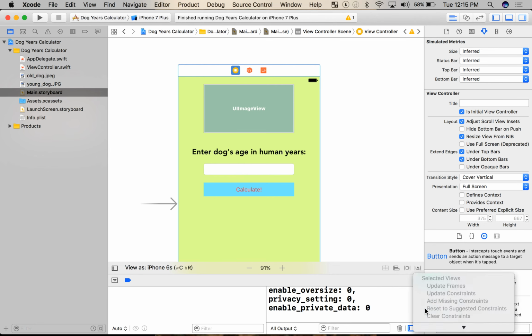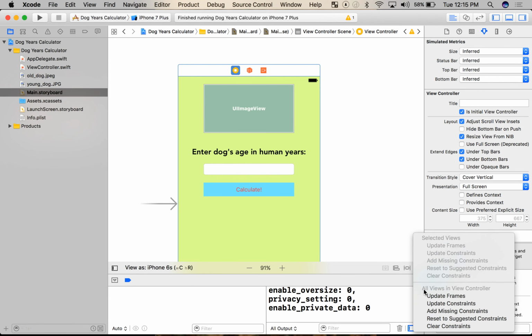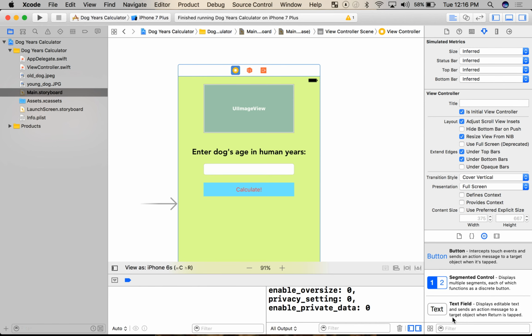Click it. And if I scroll down, notice I'm inside of all views in View Controller. And I can add the constraints that I don't have, but sometimes if you add constraints, you can have too many constraints and they can conflict. So for instance, if I told it I want you to be 10 from here, and I also said I want you to be 100 from here, it doesn't know how to rank those, so we have a problem. So I'm going to say reset to suggested constraints, and what it's going to do is delete any current constraints I've laid down, like the example I put out there, and suggest them.